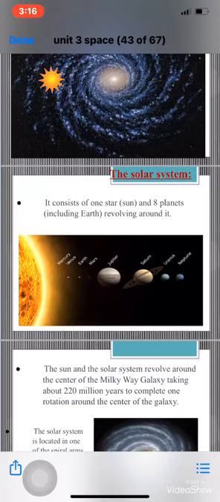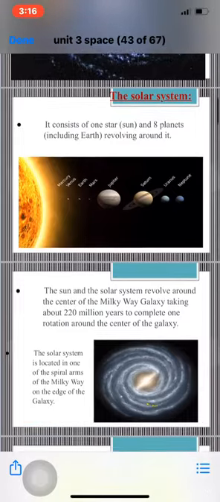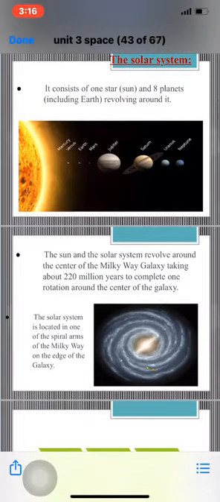The sun and the solar system revolve around the center of the Milky Way galaxy, taking about 220 million years to complete one rotation around the center of the galaxy. As we said before, the sun is a recent star, a small star. It's located in one of the spiral arms of the Milky Way galaxy, and it rotates around the center of the galaxy. The sun is not alone.